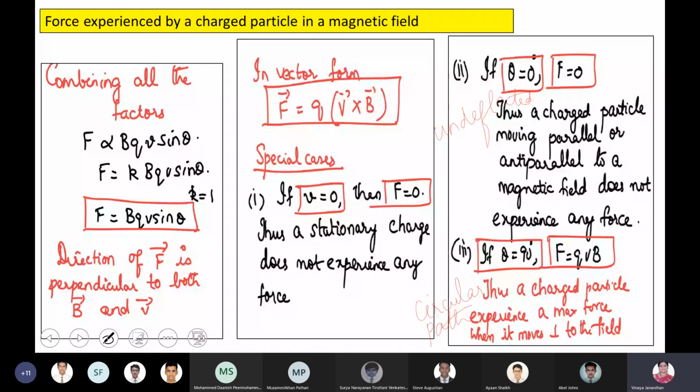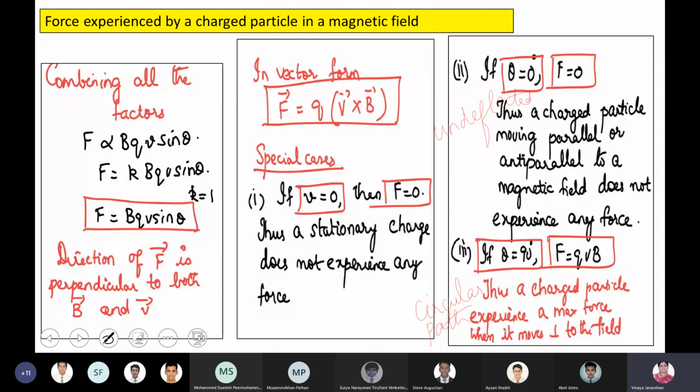All your reasoning based questions, application based questions will be from this chapter, these topics. So be very, very clear about this, boys. You should know how to apply your Fleming's left-hand rule. So the charged particle experiences a maximum force when it moves perpendicular to the direction of the field. Case study, most probably for revision, I'll do in tomorrow's class. Check on polarization and all, you should understand for case studies.